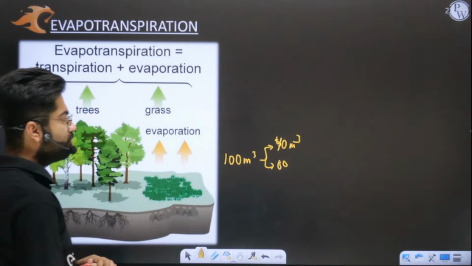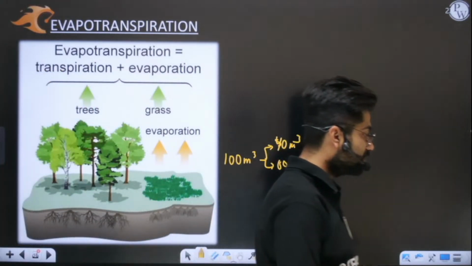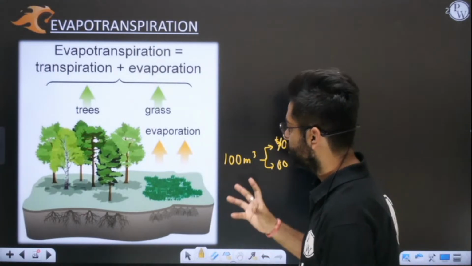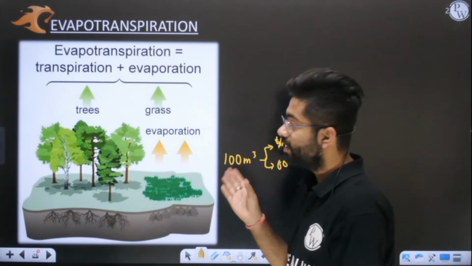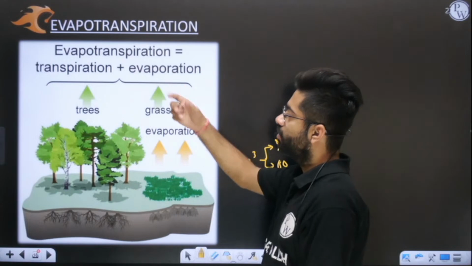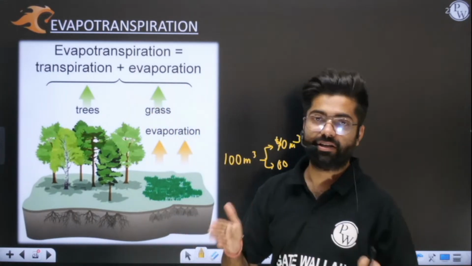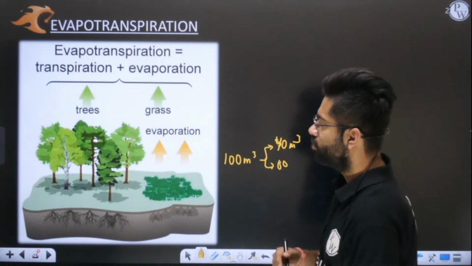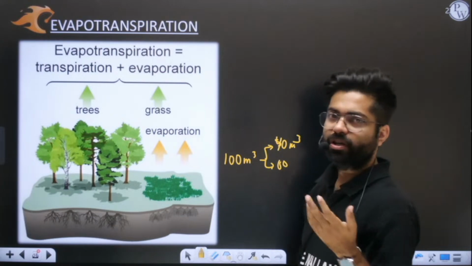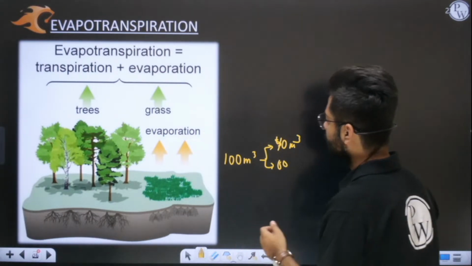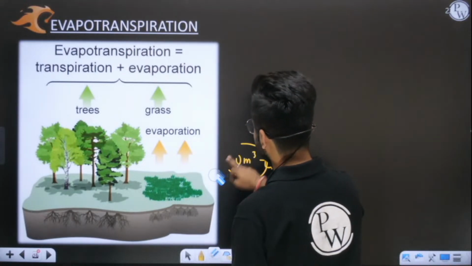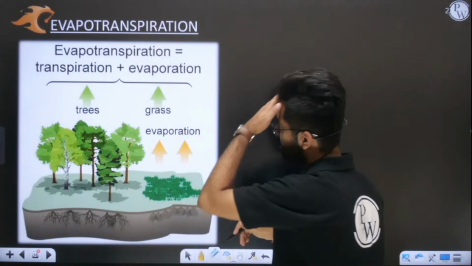So it is very difficult for farmers or any of us to segregate these two quantities. It is difficult to evaluate or compute evaporation and transpiration separately. This is just not possible. So what we did, let us consider this plot of land, and let us say after 1 day or 2 days, or after any time duration, the total loss is 100. So we are interested in the combined loss. We will not calculate evaporation and transpiration separately.